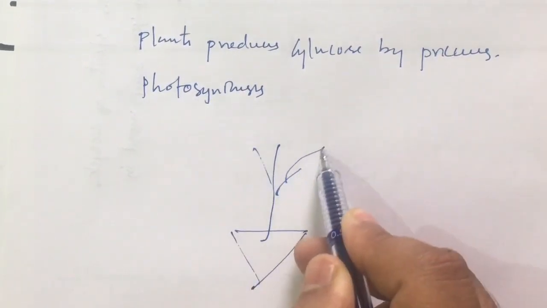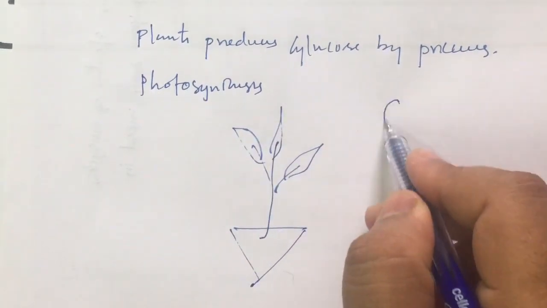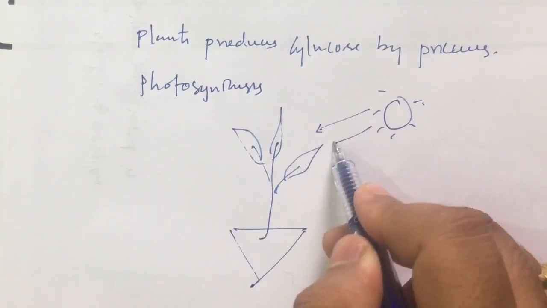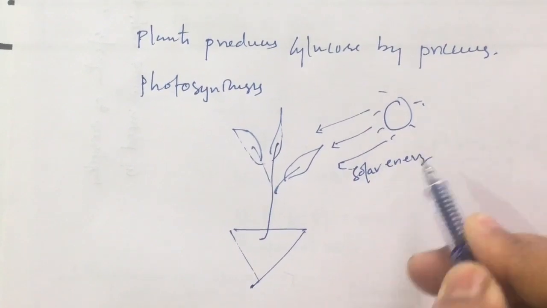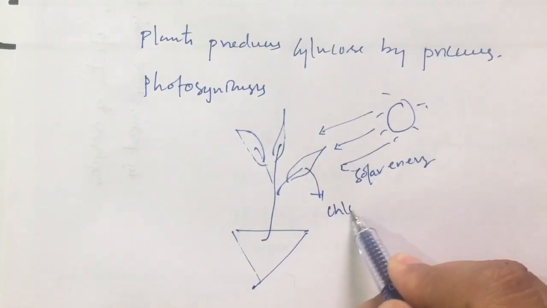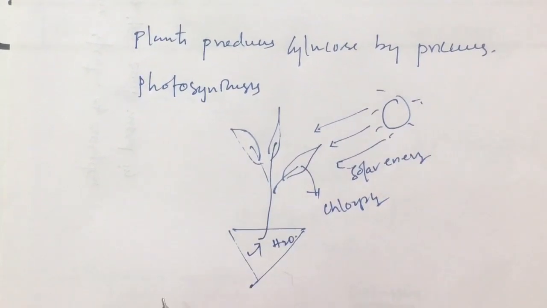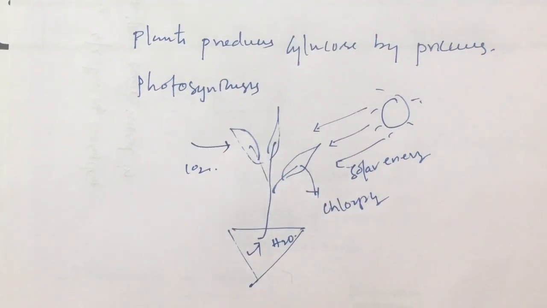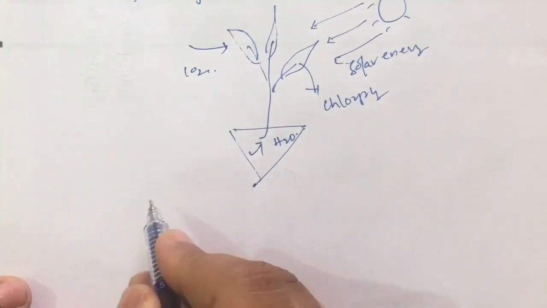What happens during the process of photosynthesis? Yes, the plants take in solar energy from the sun, and chlorophyll is present in the leaf. They take water from the soil and carbon dioxide from the air, and they perform a process called photosynthesis. It is a complex photochemical process.